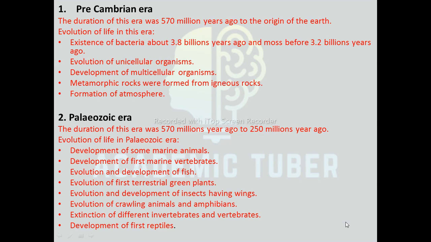Development of some marine animals, development of first marine vertebrates, evolution and development of fish, evolution of first terrestrial green plants, evolution and development of insects having wings, evolution of crawling animals and amphibians, extinction of different invertebrates and vertebrates, development of first reptiles.